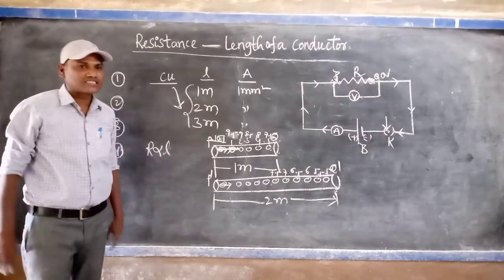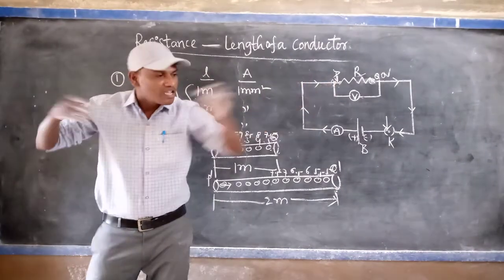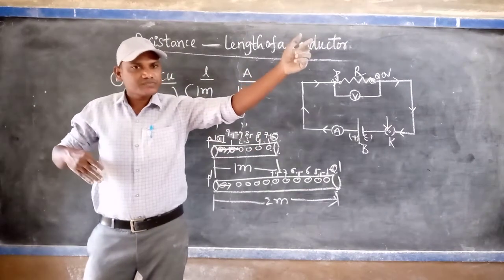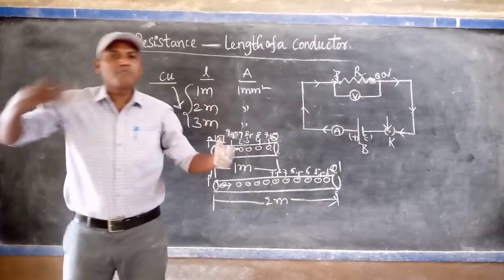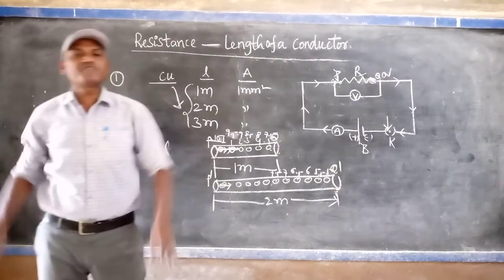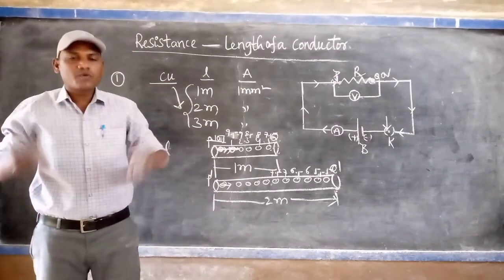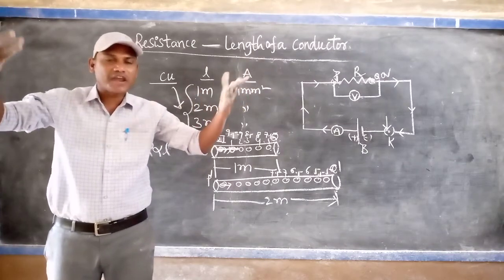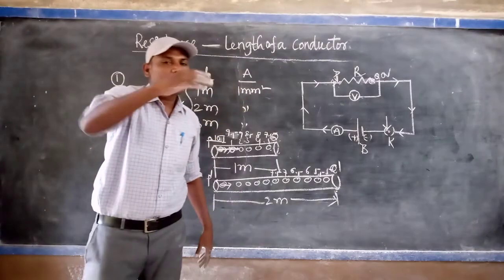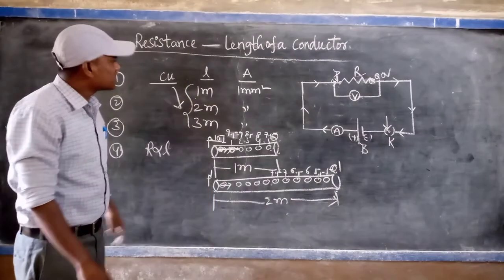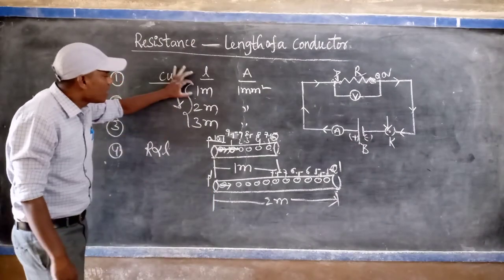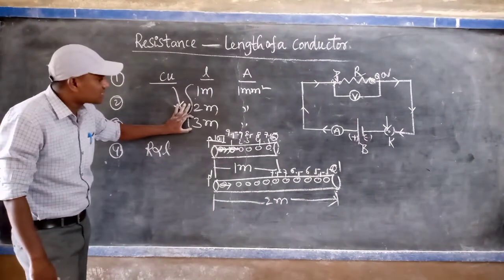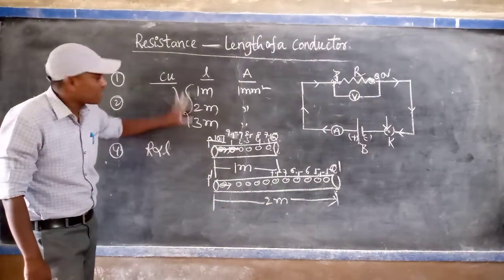That is called resistance. If the length increases, the number of ions and atoms also increases, so automatically the number of collisions increases. Then what will happen? If the number of collisions increases, it loses more energy. That's why it will carry less current, not more current. That is the main reason. Due to that, the 1 meter length of wire will allow more current, but the 3 meter length of wire will allow less current among these three.